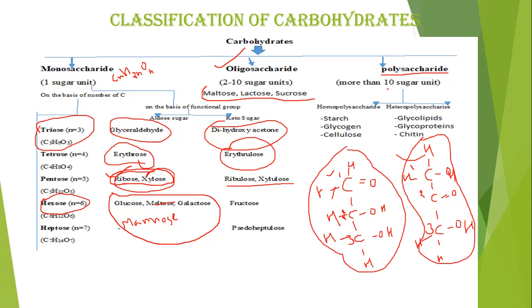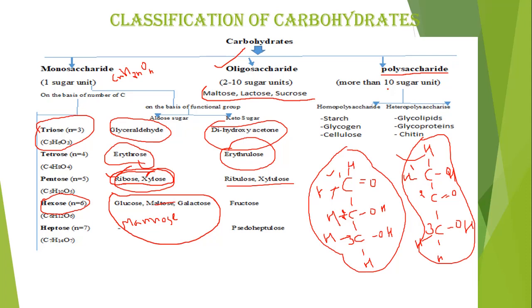Polysaccharides are made up of more than 10 sugar units. These may be 100, 1000, 10,000 sugar units bound together with the help of glycosidic bonds, forming a rigid, complex structure known as a polysaccharide. On the basis of the type of sugar units, polysaccharides are classified into 2 groups: homopolysaccharides and heteropolysaccharides. Homo means similar, hetero means different.